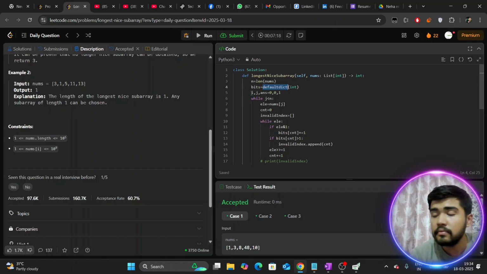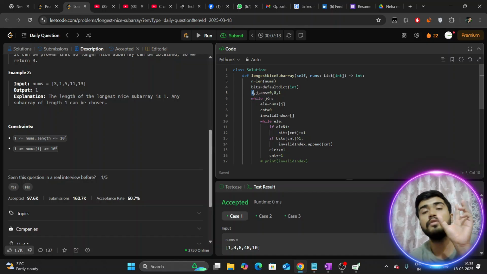Now we have set our pointers. I and J stand for the left and right pointers that we discussed on the OneNote. I start from index 0, and we start our J pointer also at 0, and the window is from I to J. That is our window, correct?